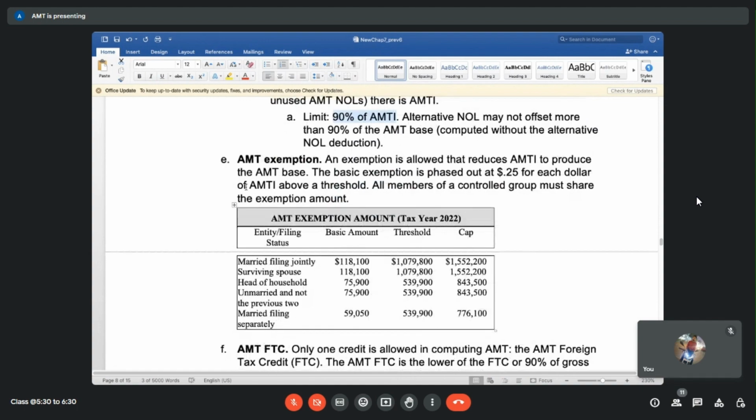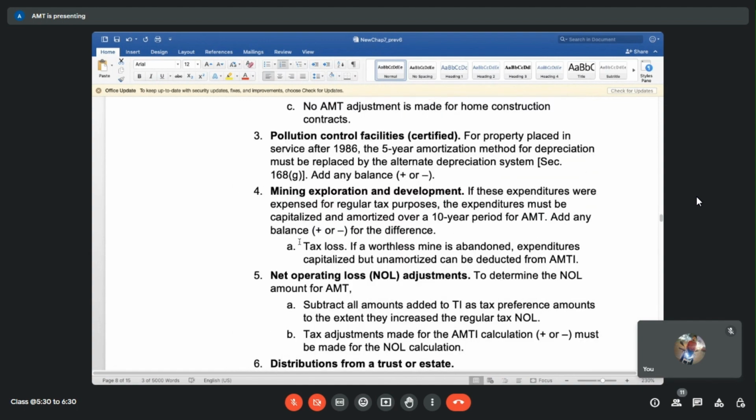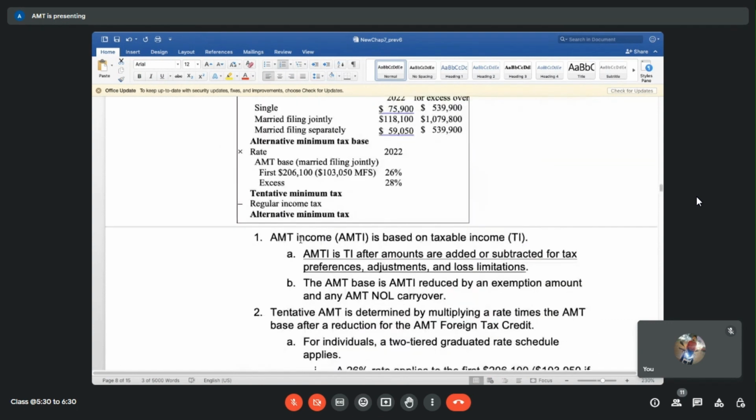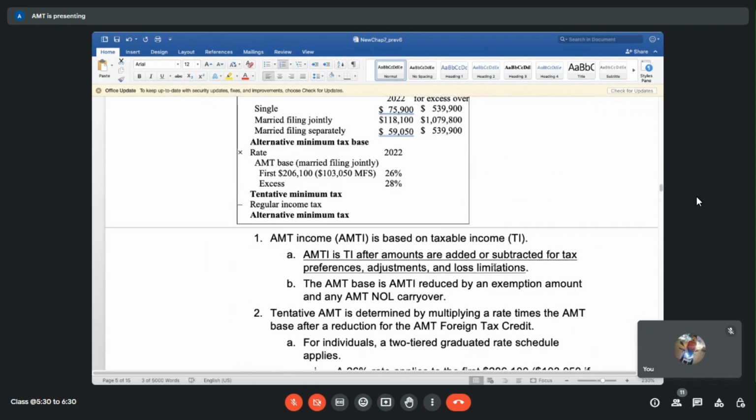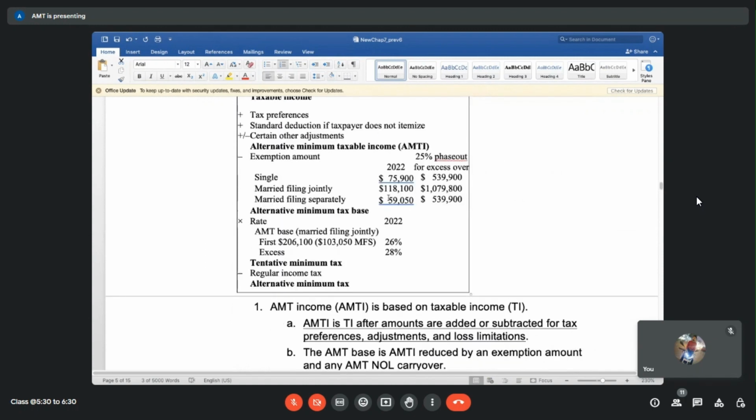Then there is certain AMT exemption. We have already looked at it here, in this small table that they're talking about. Only if the income is above a certain amount, you get AMT. Only if the income is below a certain amount, we will get exemption. Above that amount, that means people are making a good amount of money. They should be paying some kind of minimum taxes.